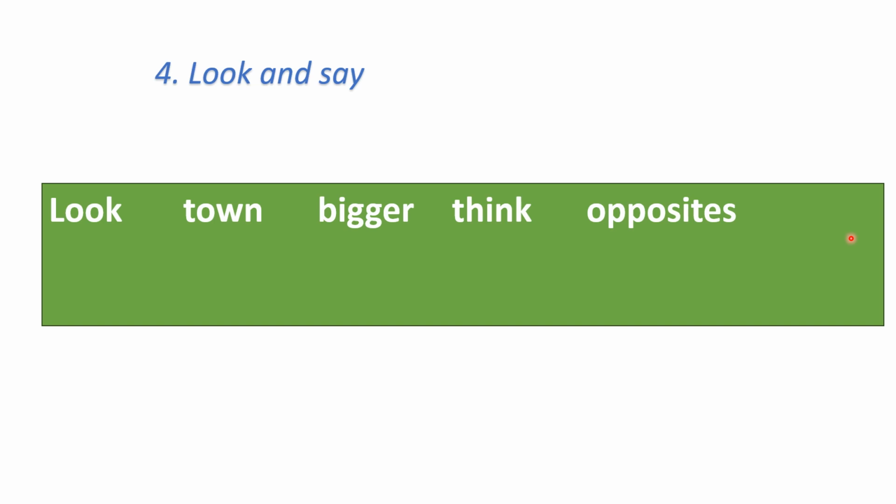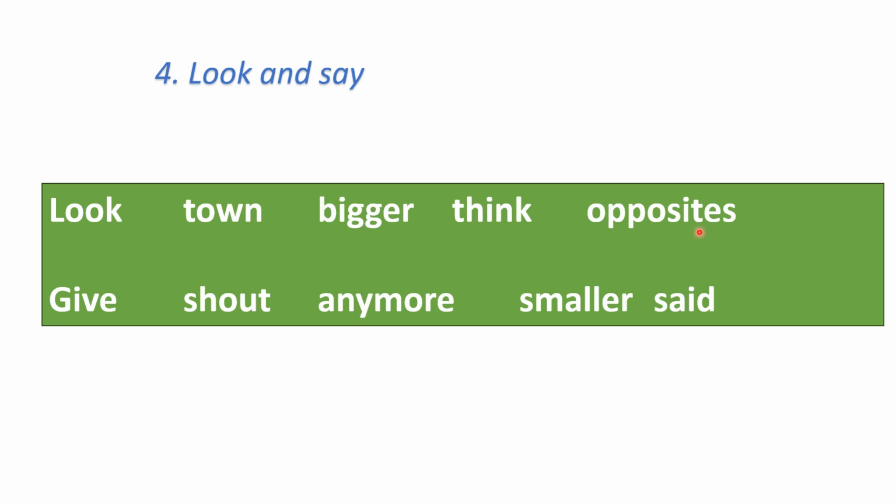Let's do another exercise. Here the words are given. We have to look at the word and say that word. Okay, so let's get started. Which word is this? Look. Town. Bigger. Think. Opposites. Give. Shout. Anymore. Smaller. Said.